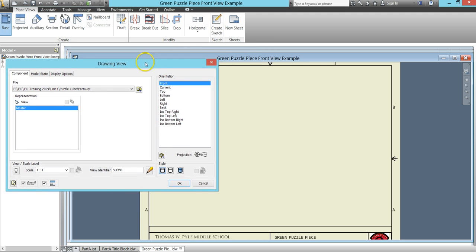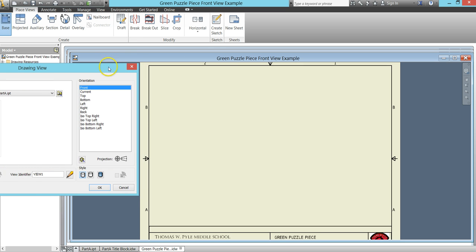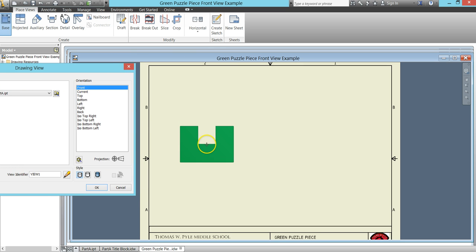You bring in a base view into a title block, and you may need to navigate and bring that piece in. Here I'm showing what is the current front view of the part. The first way I can turn that part around is by making a selection in my view orientation list here.